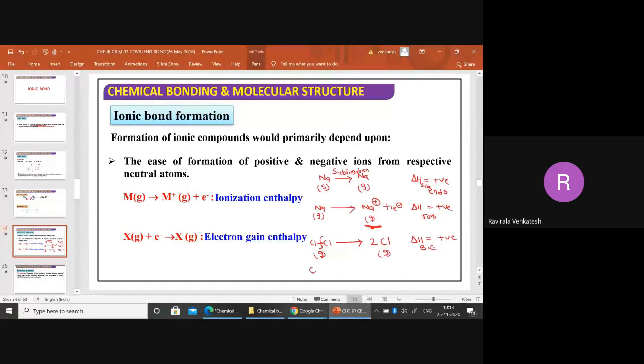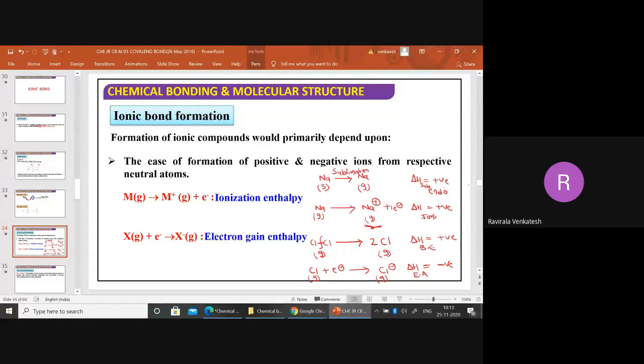Now after this, I am taking one chlorine and adding one electron to it, so you get Cl minus. This is called electron gain enthalpy or electron affinity. Is it negative or positive? The first electron gain enthalpy is negative.